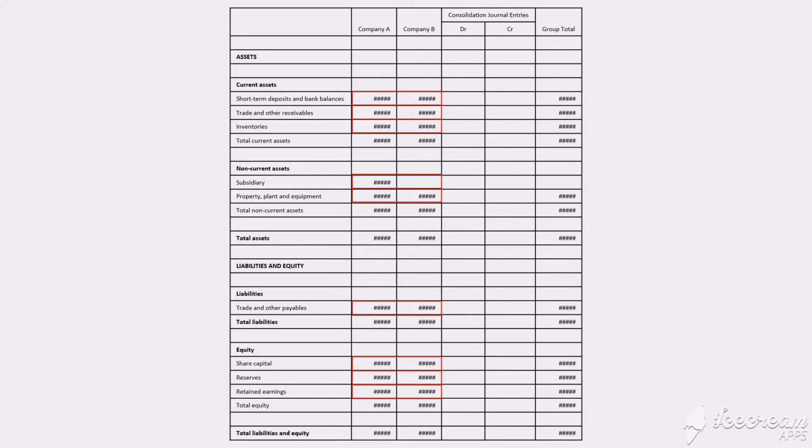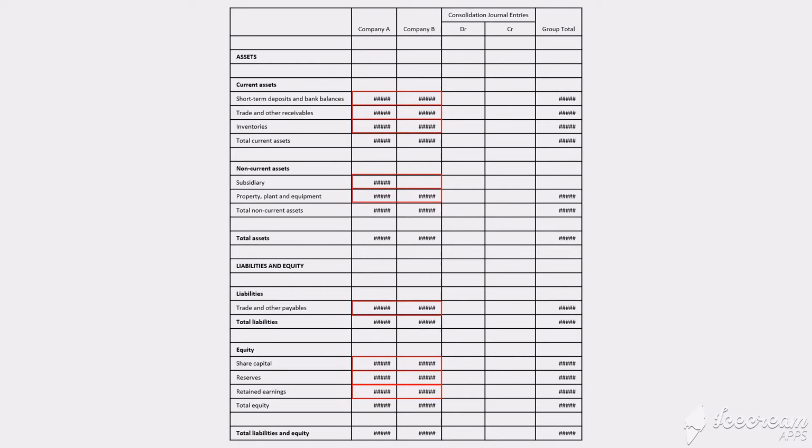Towards the left of the group total is a consolidation journal entry column. Remember in the previous slide I told you the accounting procedure for consolidation includes eliminating some of the account balances? That's the purpose of the consolidation journal entry column. Since we will be adding each company's balance line by line by default, we will inevitably add some balances that should not appear in the group financial statement.